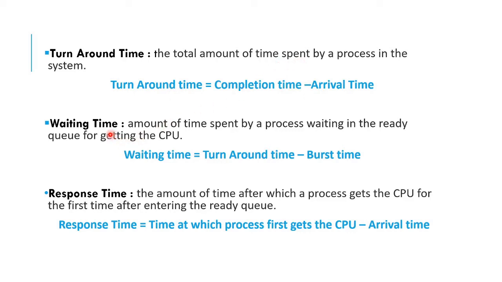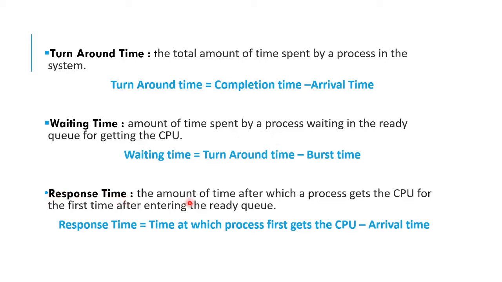Next, waiting time: the amount of time spent by a process waiting in the ready queue for getting the CPU. How much time the process is waiting so that it can get the CPU is called the waiting time. To calculate waiting time, we have a formula: turnaround time minus burst time. So the total time spent minus the execution time gives me the waiting time the process has spent waiting in the ready queue.